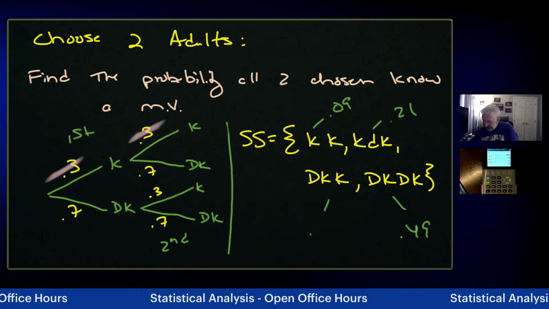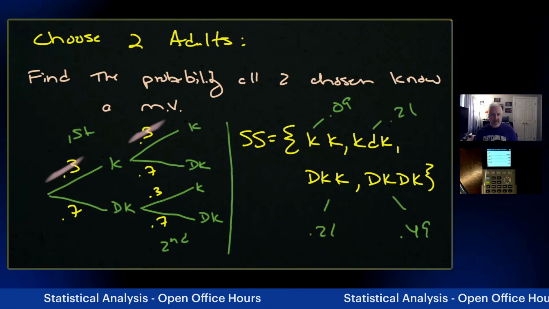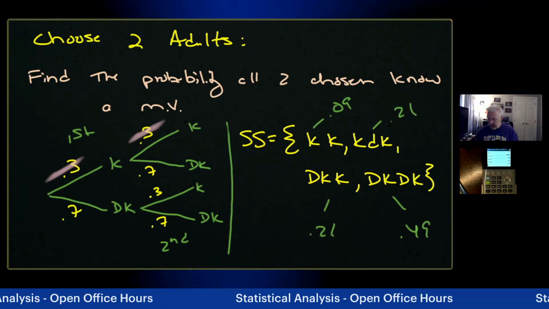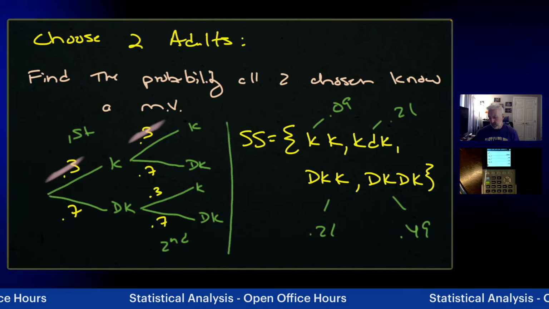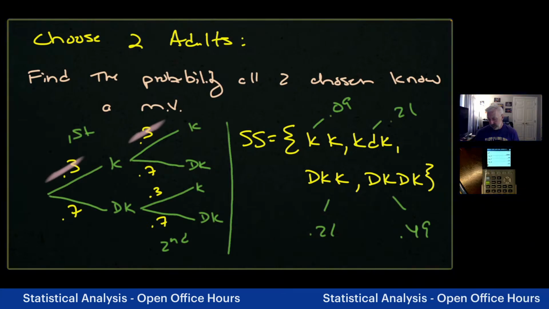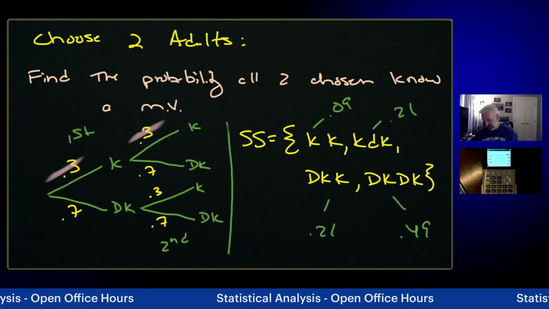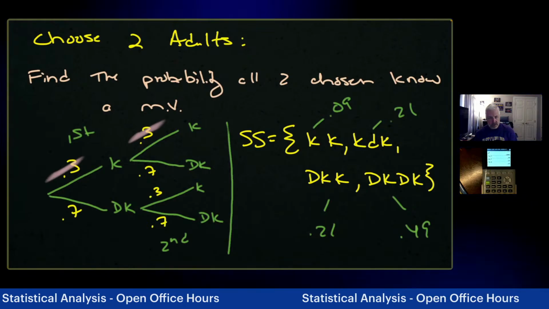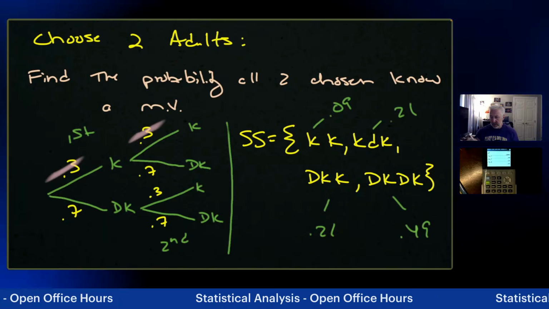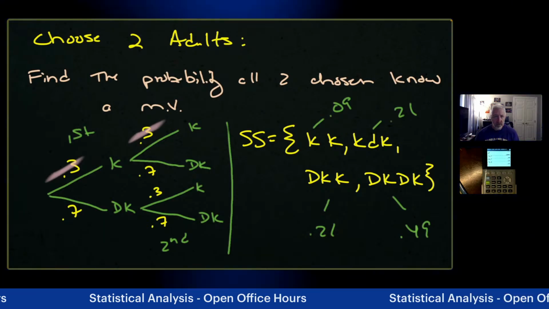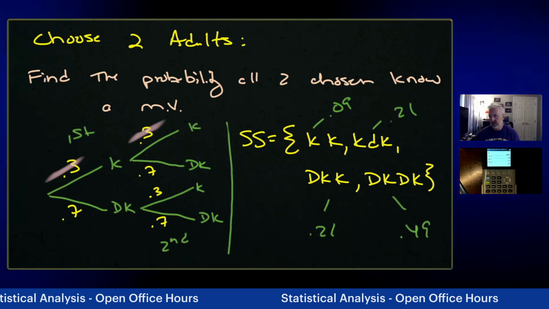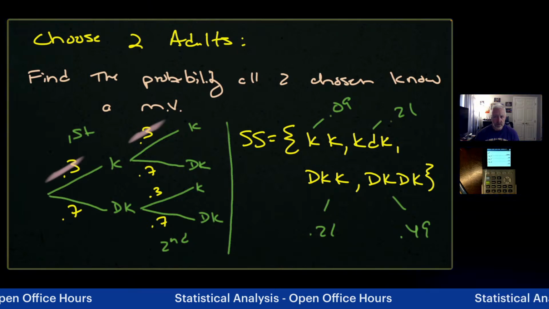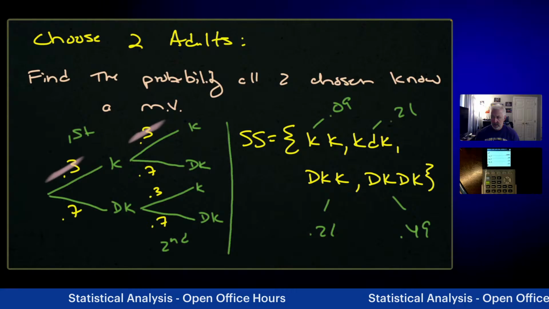0.21. Now, remember that the sum of my probabilities from this sample space has to equal 1. So if I have 0.21 and 0.21, that's 0.42, plus 0.49, that's 0.91, plus 0.09 is 1. So this adds up to be 1. The sum of those probabilities in the sample space do equal 1. So we're okay.